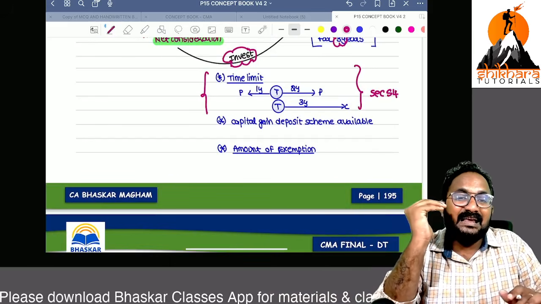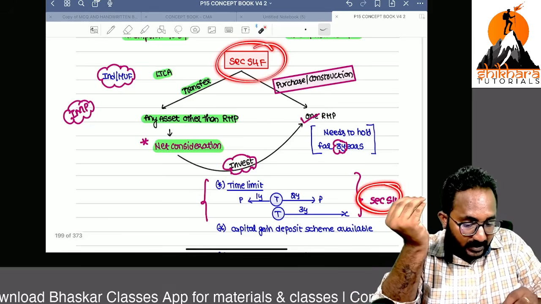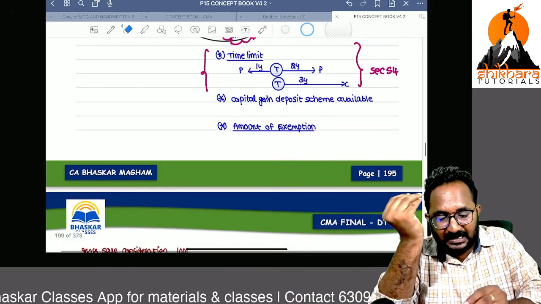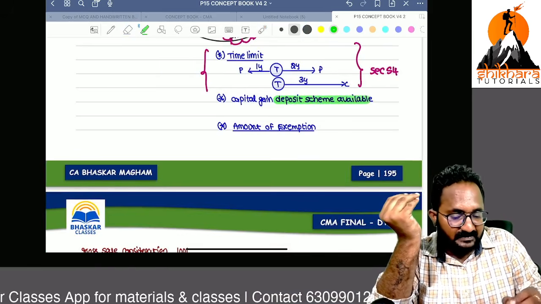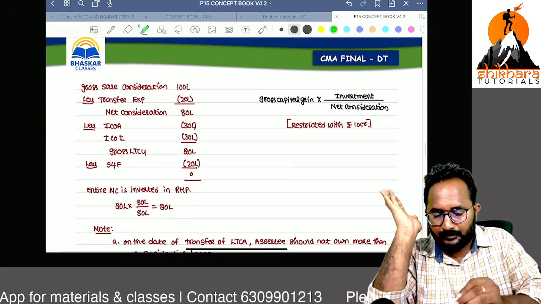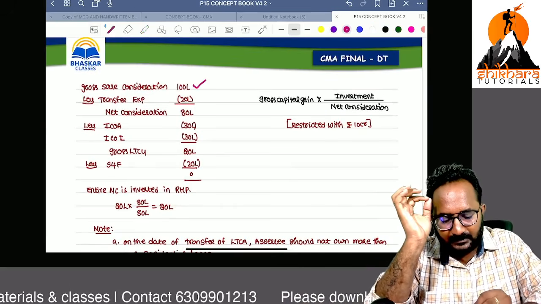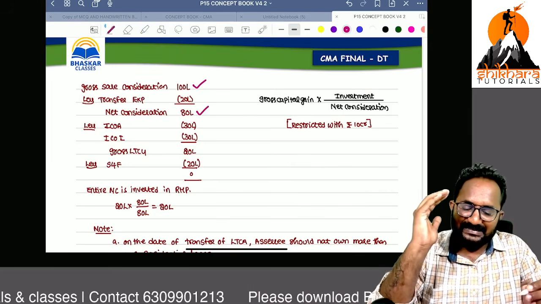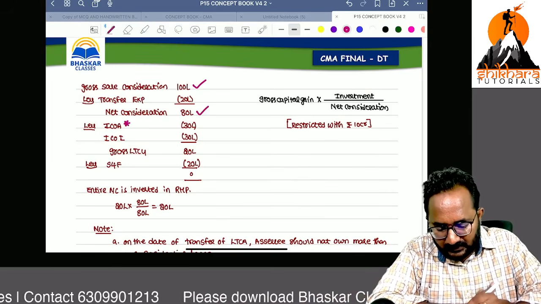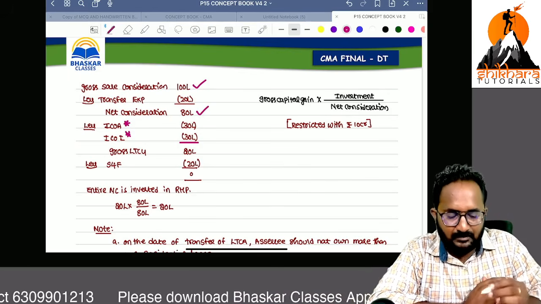Why? The purchased asset under section 54 and 54F is the same: residential house property purchase or construction. Here also the capital gain deposit scheme is available. Amount of exemption, remember, it is very important. Gross sale consideration minus transfer expenses, you get a net consideration of 80 lakh. Indexed cost of acquisition, indexed cost of improvement, you will get a gross long-term capital gain of 20 lakh.